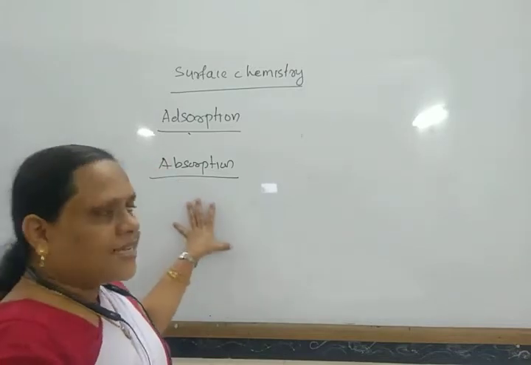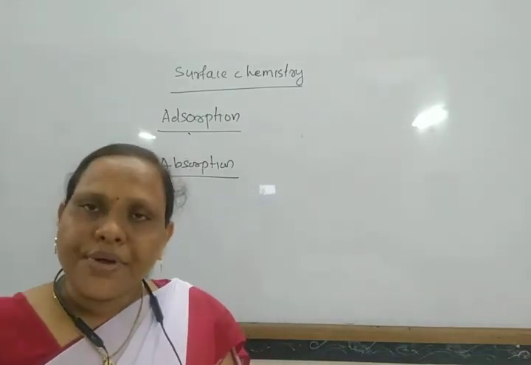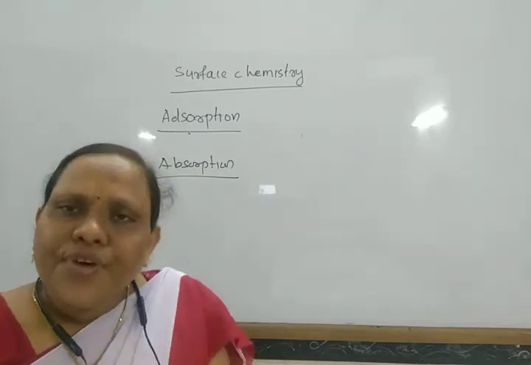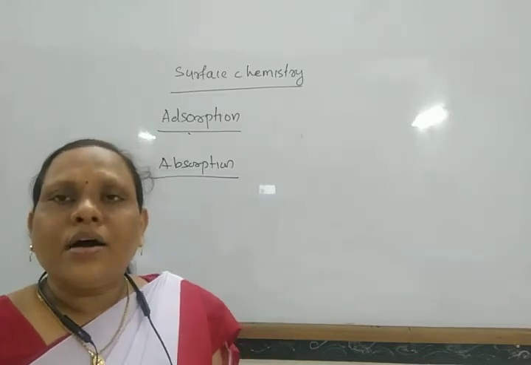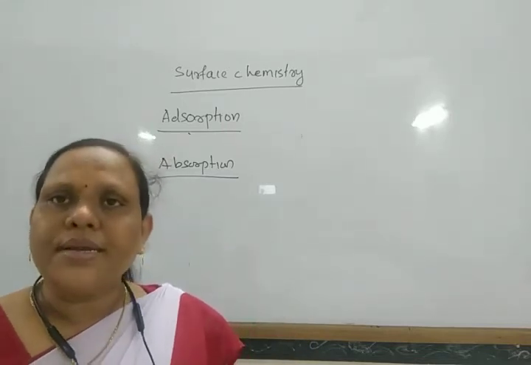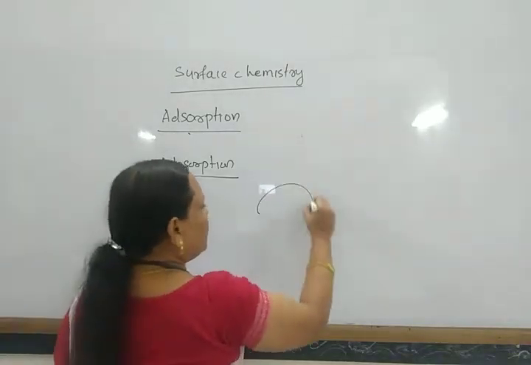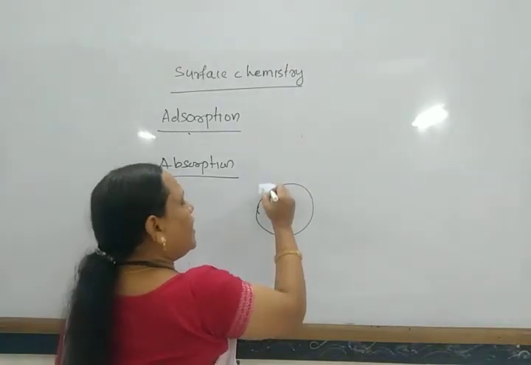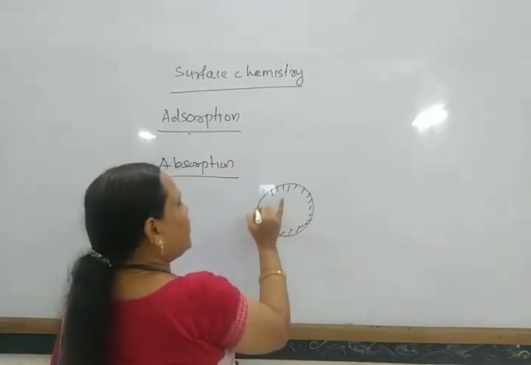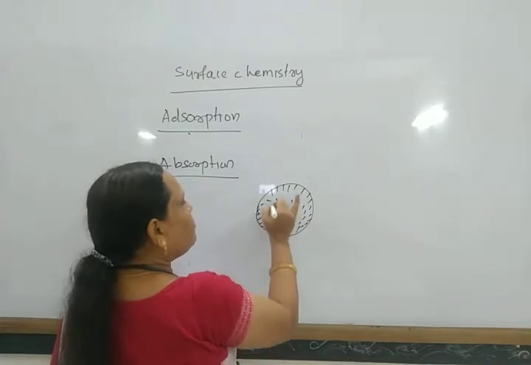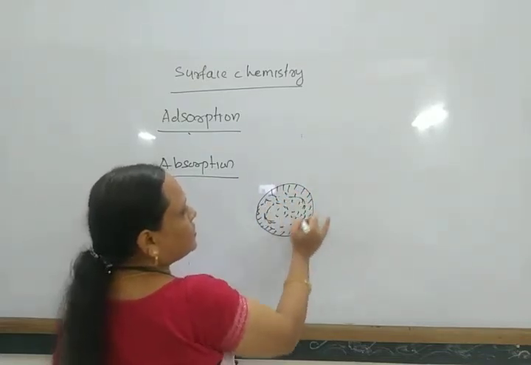The phenomenon by which a solid, liquid or gas is uniformly distributed in a solid or liquid is known as absorption. So suppose this is a solid and molecules are uniformly distributed on the surface as well as in the bulk. That process is known as absorption.